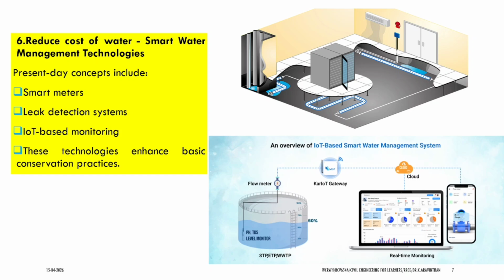All the water has to be treated before using it for agricultural purposes. We should have quantity and quality parameters in order to use it for gardening, flushing, etc. These things can be identified by the pH and TDS level monitor, sensors, and flow meter. By using a separate IoT device, we can monitor this. So this reduces the cost of water.